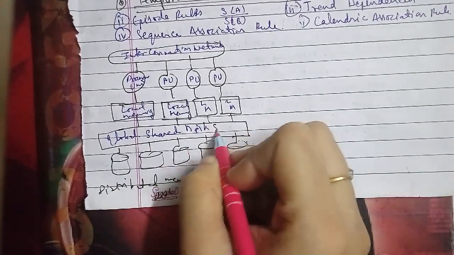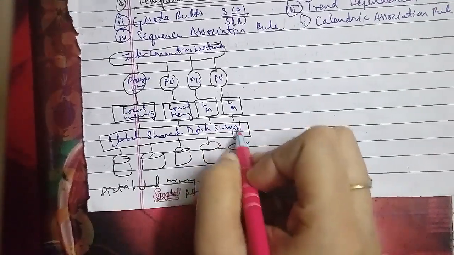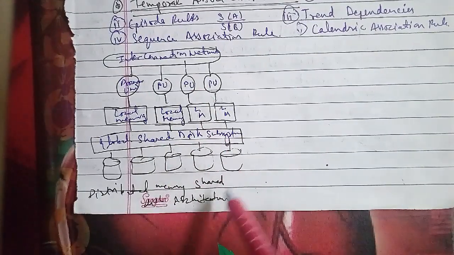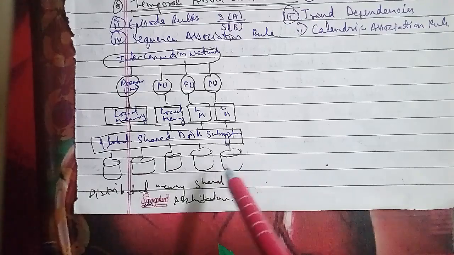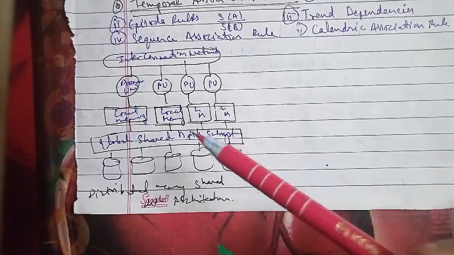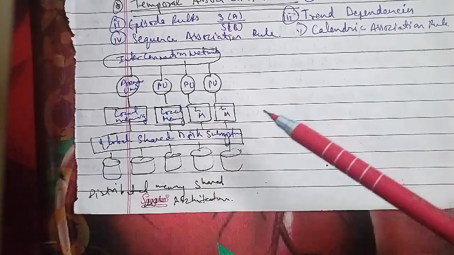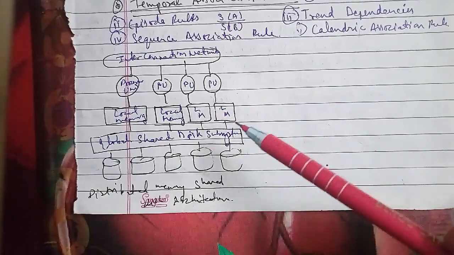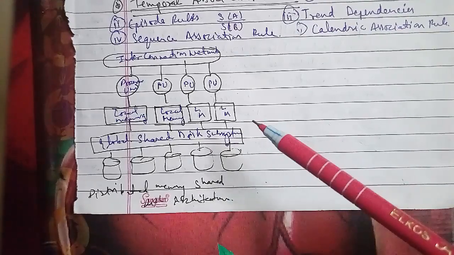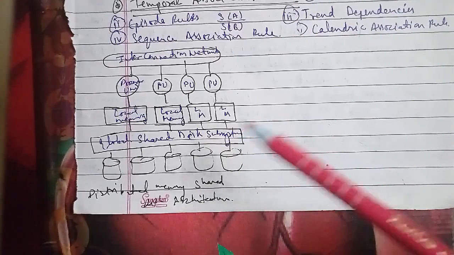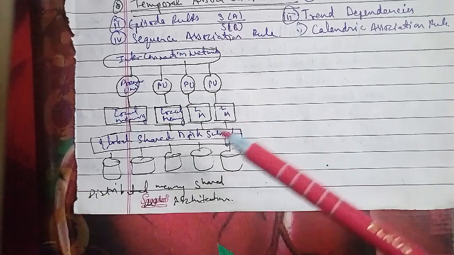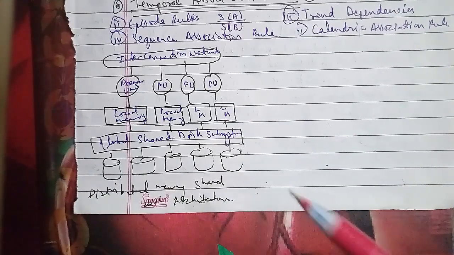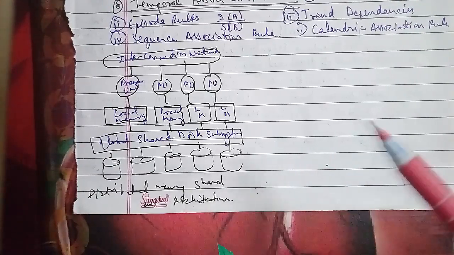In the evaluation based question, the first question is: predict the type of parallelism.